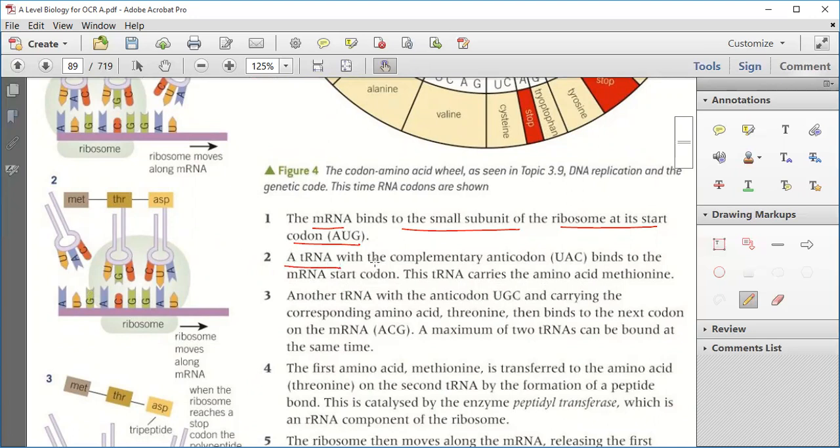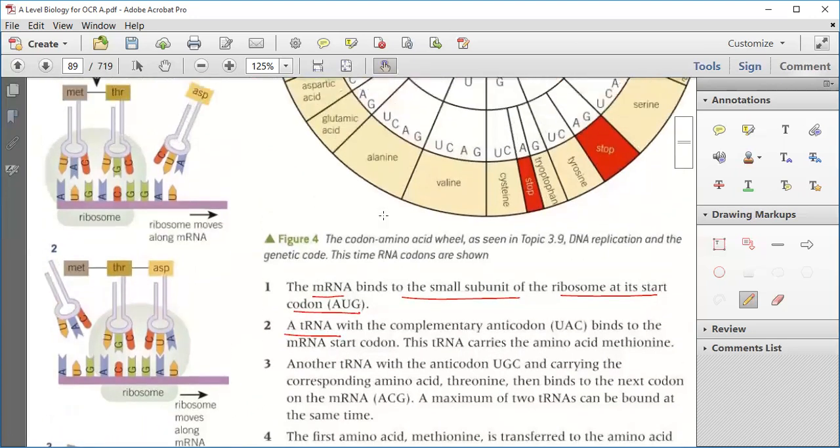Now a tRNA, like this. This is MET. This is THR, a different amino acid. They are going to combine. The mRNA binds to the smaller subunit of the ribosome at the start codon AUG.